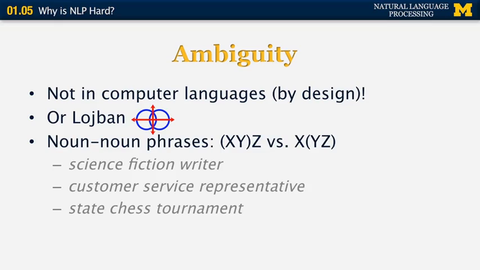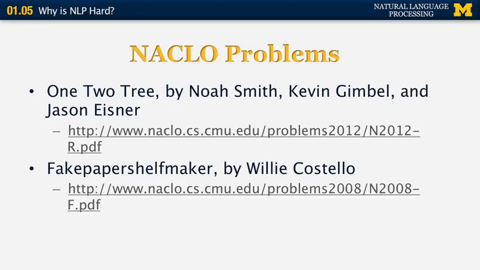Customer service representative. Again, customer service is a unit, and then customer service representative is a representative who provides customer service. So we again have the first possible interpretation. And then the last example is state chess tournament. If we try to parse this phrase the same way as the previous two, we would assume that state and chess are connected, and that is not the case. In this particular example, we have the opposite kind of grouping. Chess tournament is a unit, and then state chess tournament is a kind of chess tournament. So we have the second possible parse.